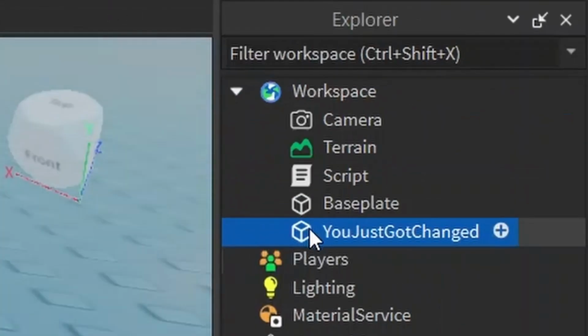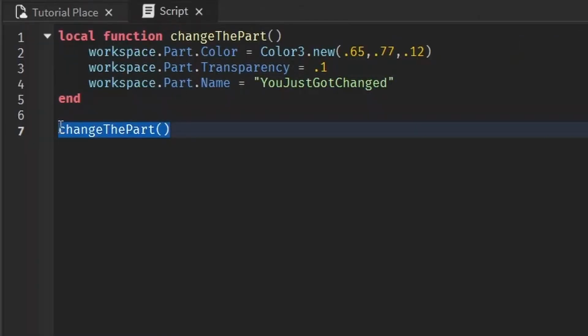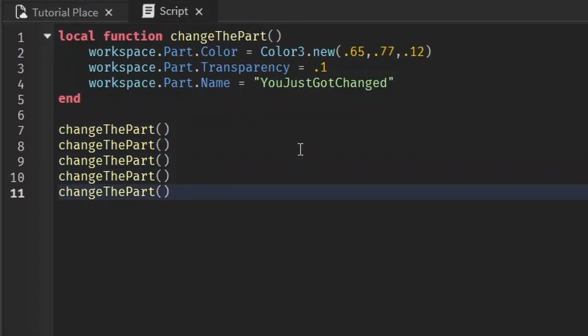Oh, I see it. And it changed the name to you just got changed. And then you can call this as many times as you want. You can call it whenever you want. You can put it in a loop and call it, or an if statement and call it. But in this particular case, it's not going to change much because after we set the color and transparency and name, it's already going to be set to that even if we call it again. So it's not really doing much.